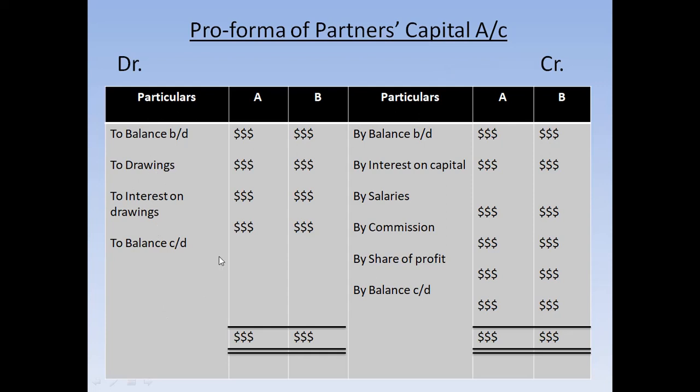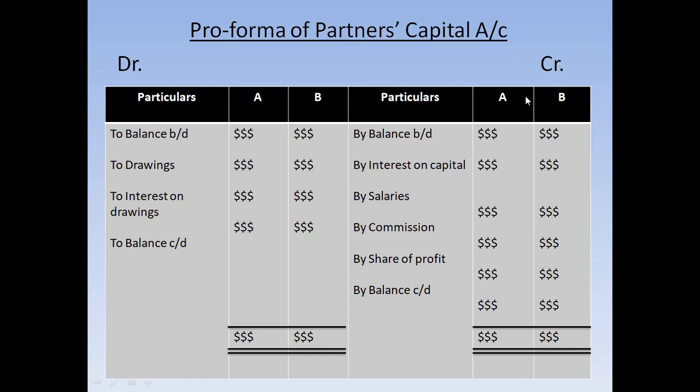So how can we have this balance c/d in both the sides of the account? If the balance is positive, then it will come in the debit column. If the balance of the capital account is positive, it will come in the debit side.